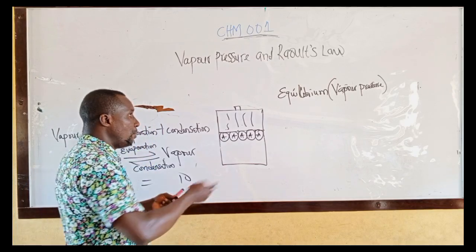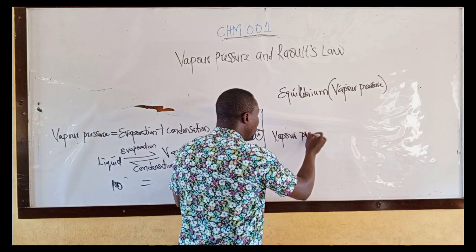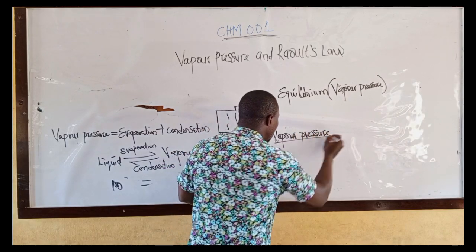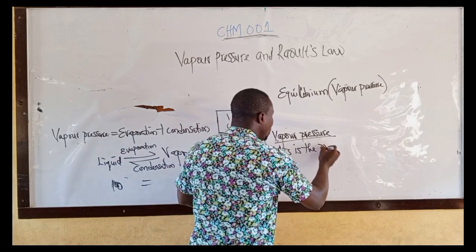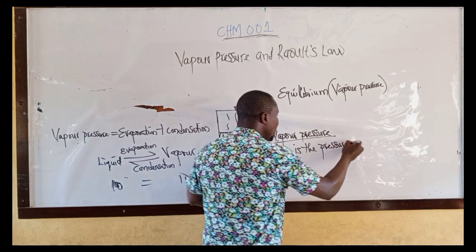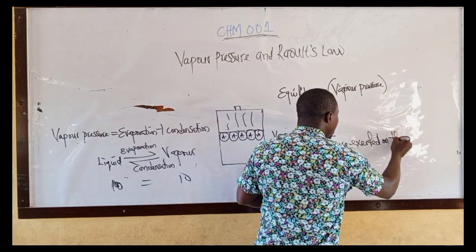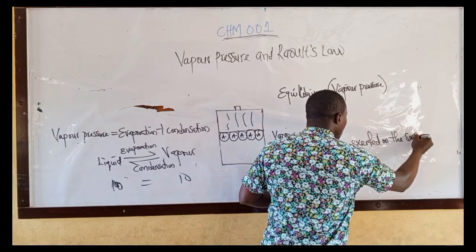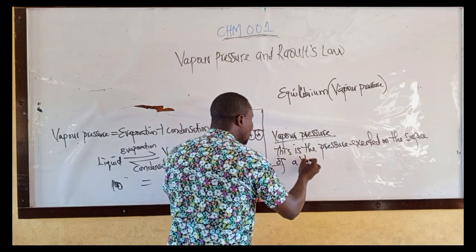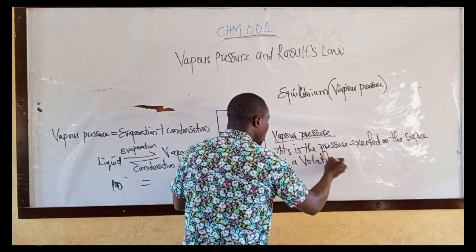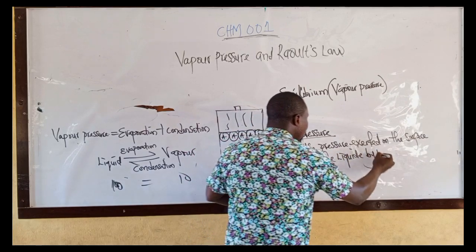Write it down. Vapor pressure. I say, this is the pressure exerted on the surface of a volatile liquid by vapor.